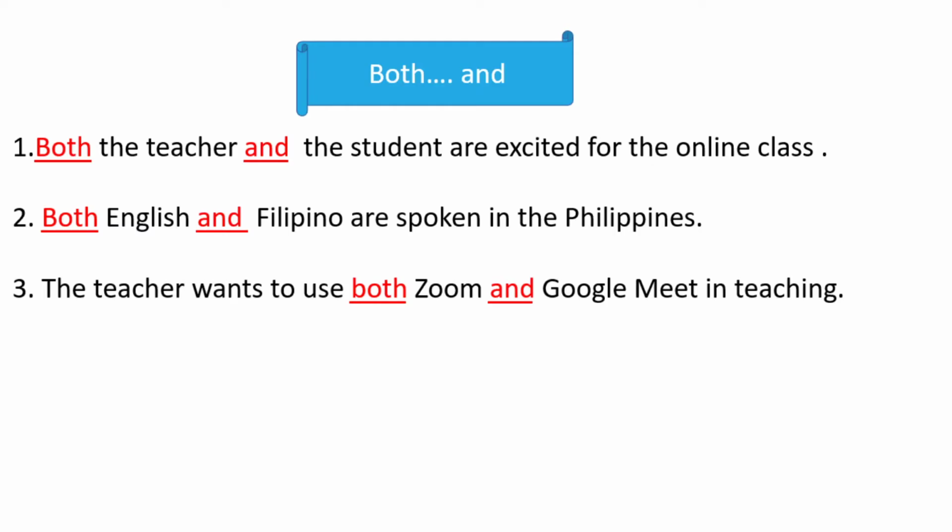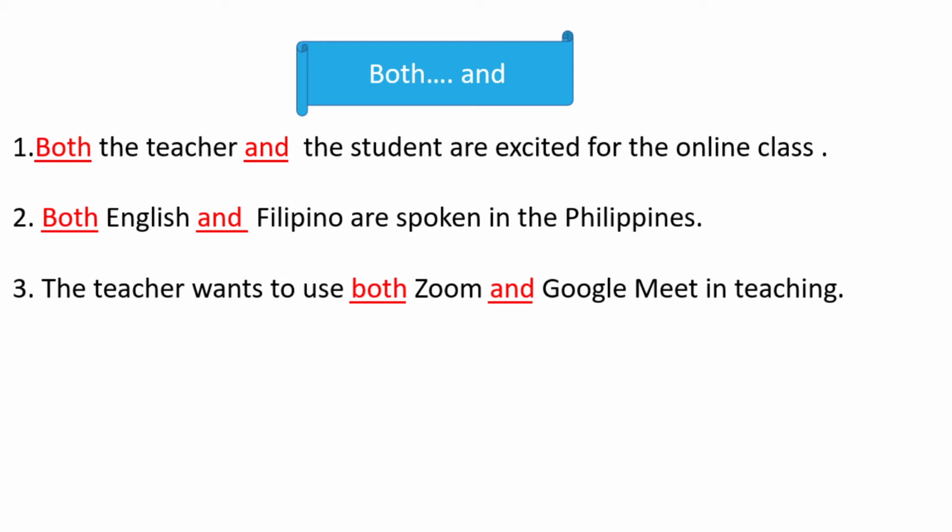correlative conjunction. Now, for you to be able to make use of it, let's take a look at the examples. I'm going to show you an example for you to be able to understand how to make use of it. So number one example for both and. We have both the teacher and the student are excited for the online class. So they're both excited for the online class.